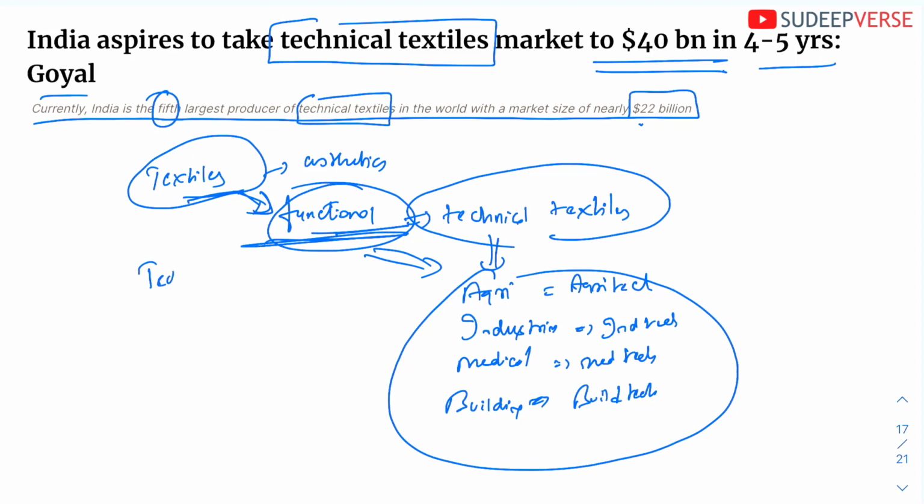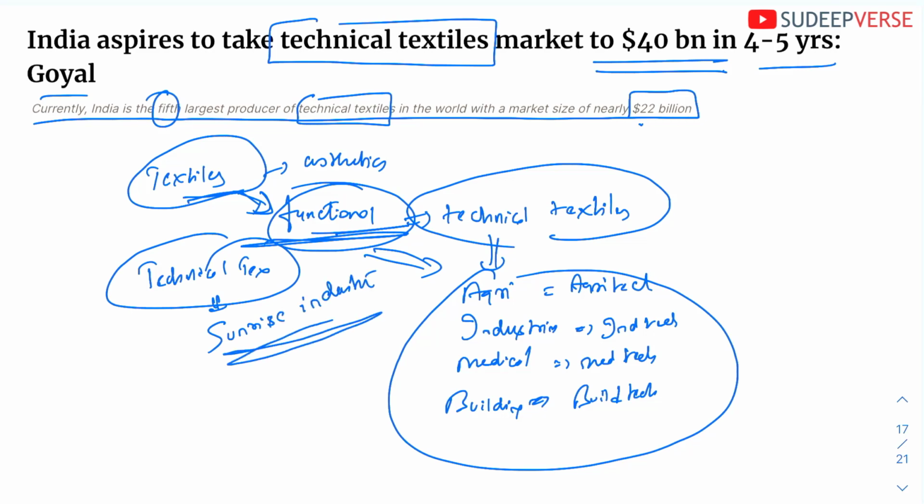The reason why technical textile is very important is that it is a sunrise industry. When I say sunrise industry, there is high potential for these industries to grow in the future. The second is it has very important properties that are very crucial in the future.